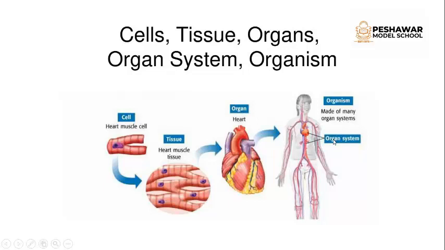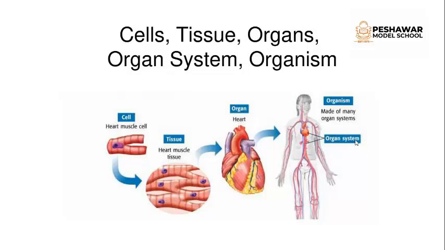This is the diagram of the circulatory system. The cells of the heart group together to make the tissue of heart muscle, and when the tissues group together they make the heart, which is your organ. When organs group together they make an organ system, which is your circulatory system. And what is the function of the circulatory system? It pumps the blood to all parts of your body. Okay, and then the organ systems join together to form an organism.